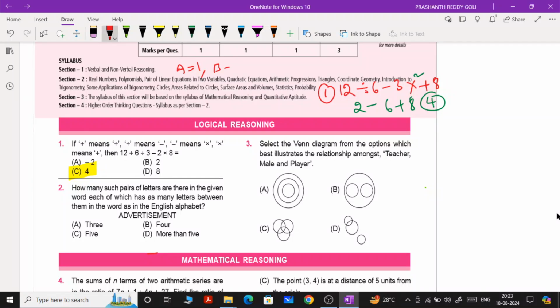What is meant by alphabetical numbering? A means 1, B means 2, C means 3, and so on. Z means 26. You should first know this basic alphabetical numbering. If you know it, then we can answer this question very easily. According to alphabetical numbering, first what can we write here?